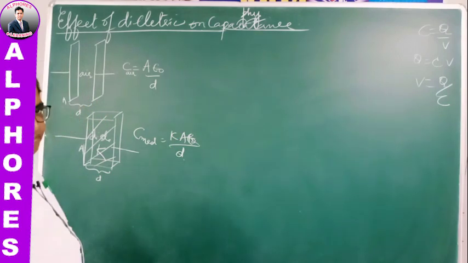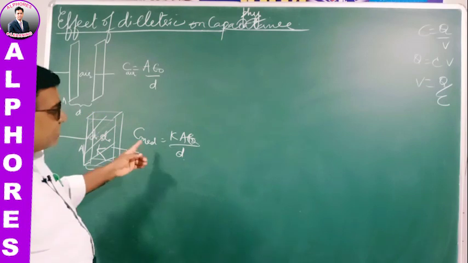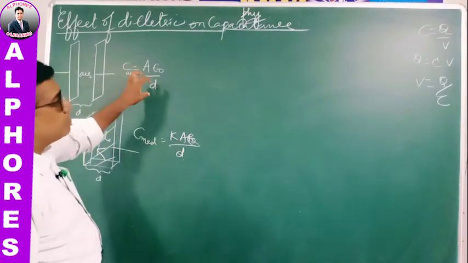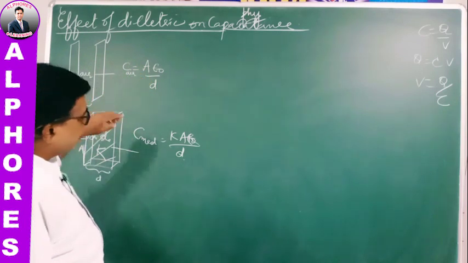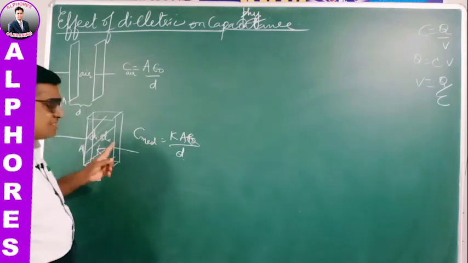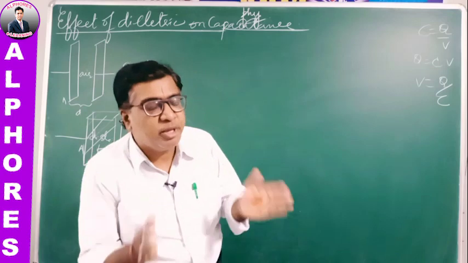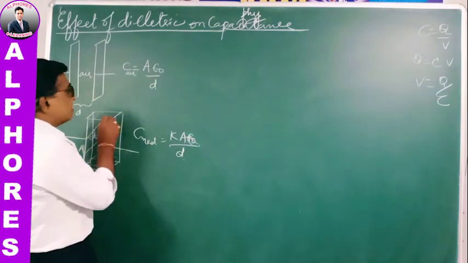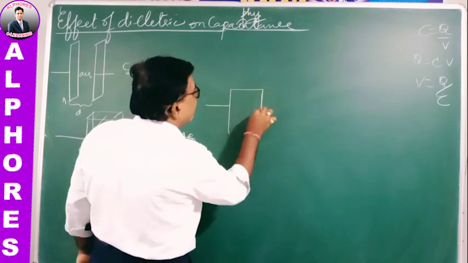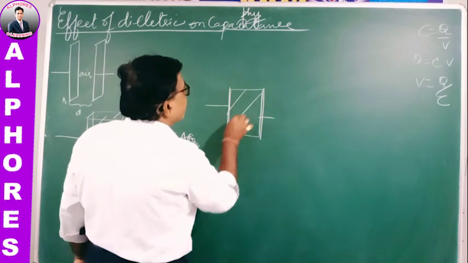When a dielectric is placed between the plates of the capacitor, the capacity is K times A epsilon naught by D. When there is only air, it is A epsilon naught by D. This is a single dielectric of the same material, completely filled between the plates of the capacitor.